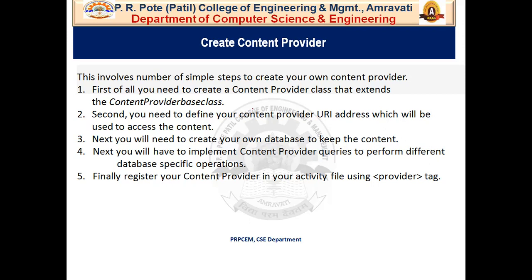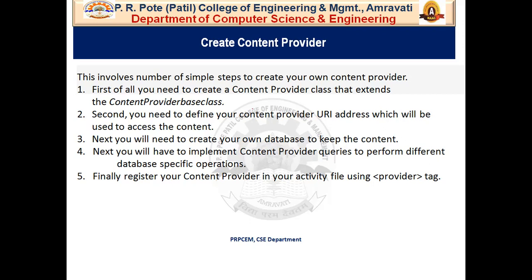Next, you will need to create your own database to keep the content. Usually, Android uses an SQLite database, and the framework needs to override the onCreate method, which will use the SQLiteOpenHelper to create or open the provider's database. When your application is launched, the onCreate handler of each of its content providers is called on the main application thread. In the last lecture, in the Android activity lifecycle, we have seen what the onCreate, onPause, and onResume methods are.